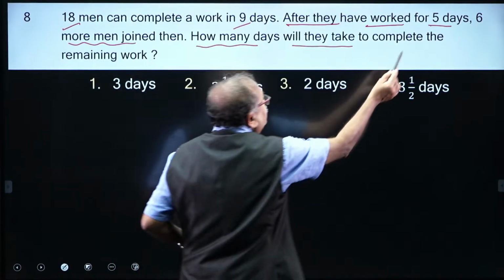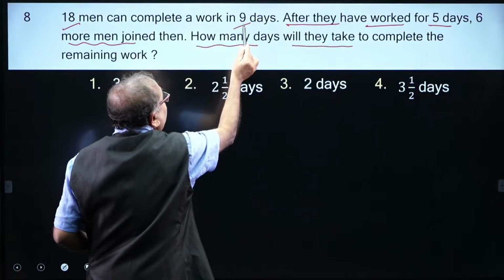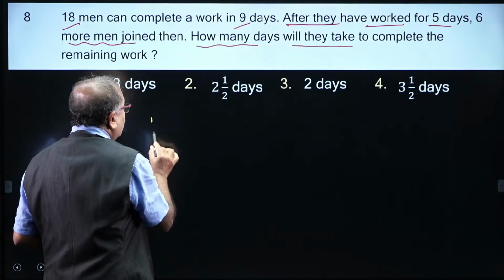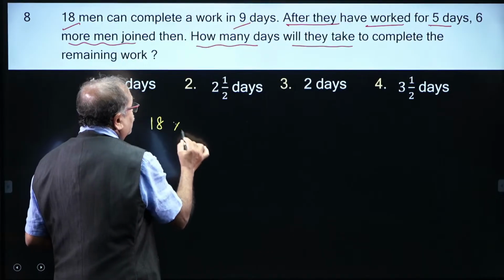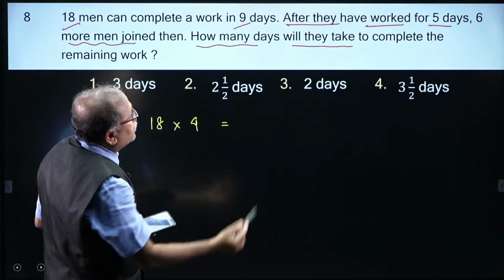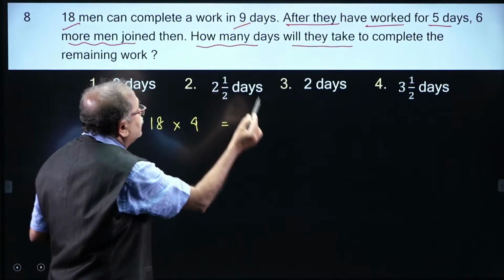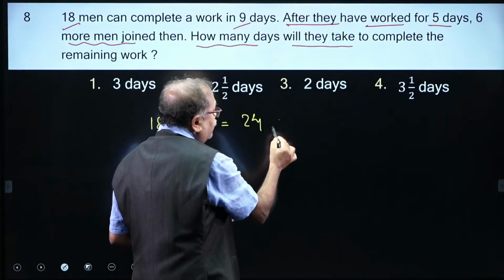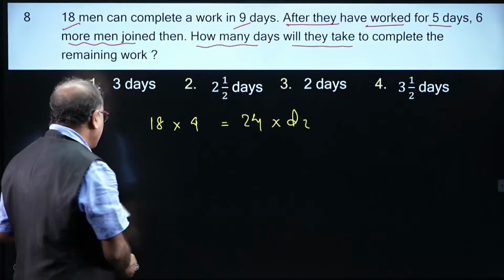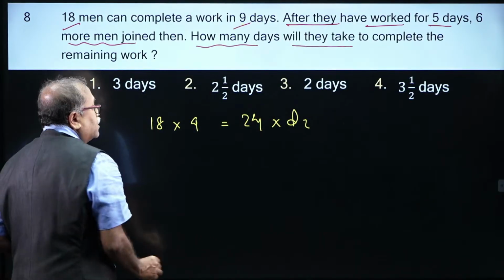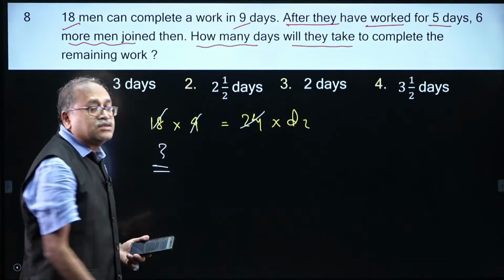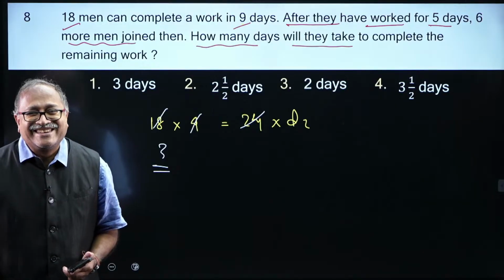So, already 5 days are over, so 9 days is there, so 9 minus 5, that is 4 days. So, 18 men take 4 days, then 6 more men have joined, that means 18 plus 6, that is 24 men in how many days? That is what you beautifully answered. So, now cancel this one with 4, 6 times, and this is 3. Your answer 3 is absolutely right.